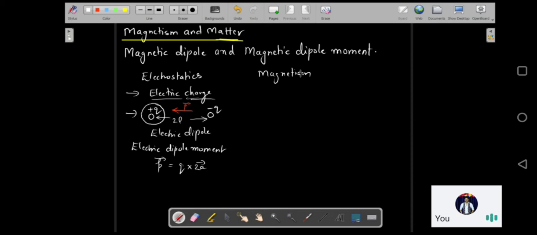So here the simple structure that can exist is a magnetic dipole. There won't be any isolated pole over here. So the simplest structure that is going to exist is the magnetic dipole, like we had the electric dipole in electrostatics. Okay, and this magnetic dipole is going to have a magnetic dipole moment also.